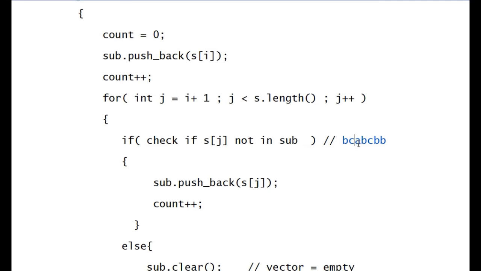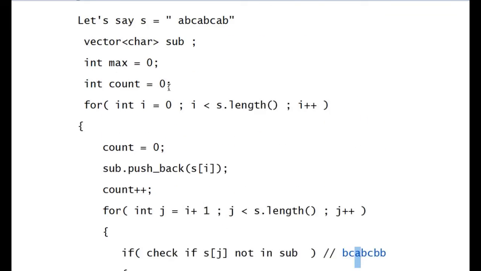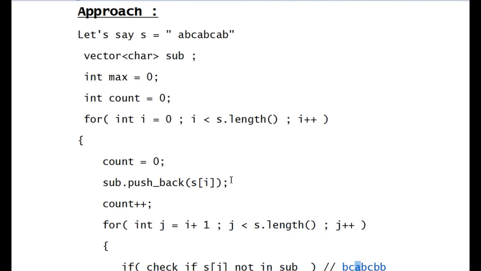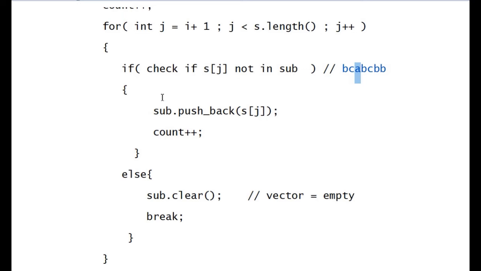But when we come to A, right, we have seen A is already present, right? We have pushed it here only. So we will just discard A and we will clear the vector. Okay, we will not increment the count, we will not include A in the substring because it's repeating. So we'll just clear the vector and we'll break.